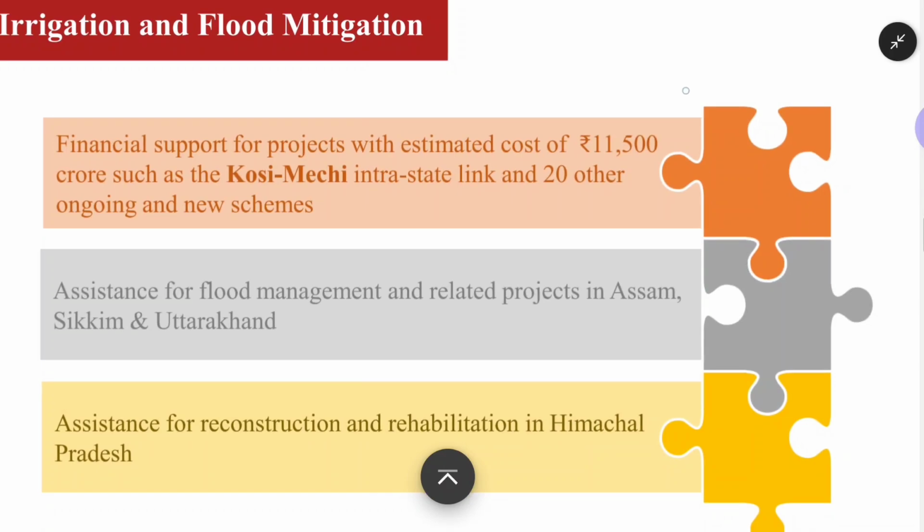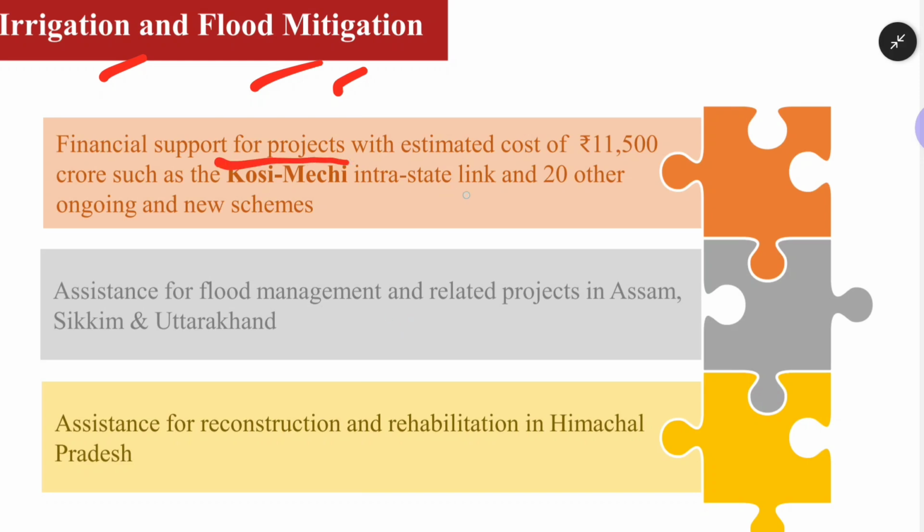So if you see irrigation and flood mitigation, flood is a very excessive, heavy, after heavy rainfall, whatever the water logging conditions that we see around in our cities especially, that particular situation is called a flood. And we have to mitigate it. We have to reduce the impact of flood. Okay, and irrigation is also important in order to increase the productivity of the agriculture and also agriculture production.